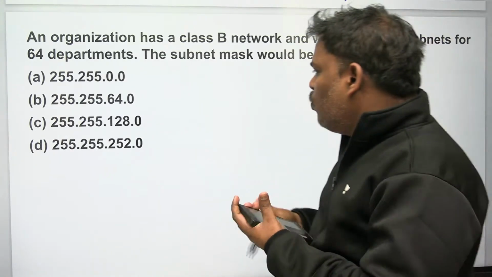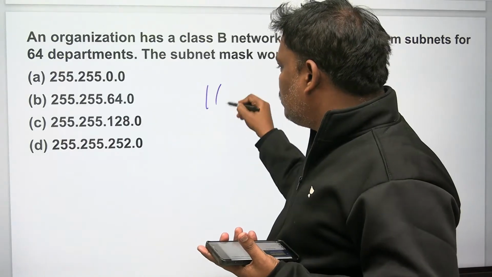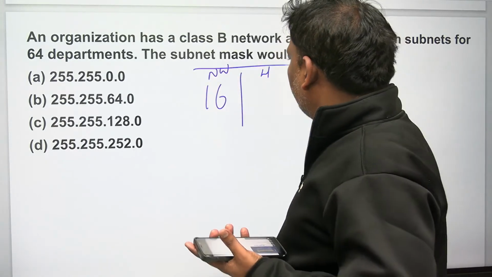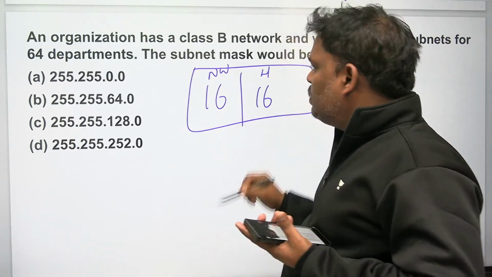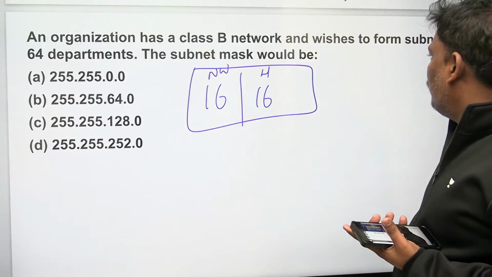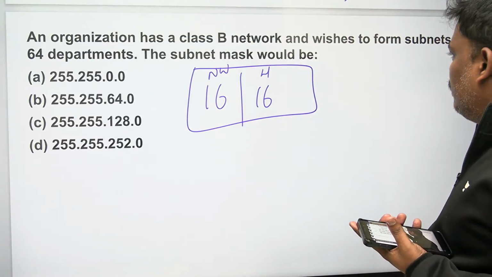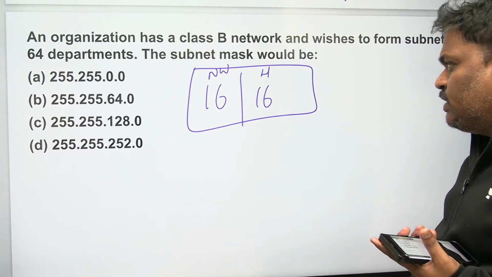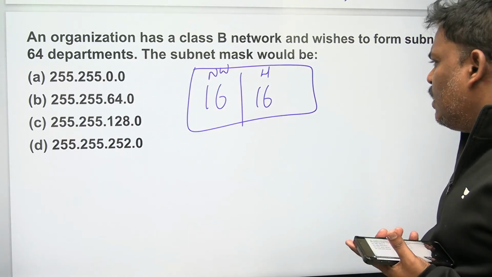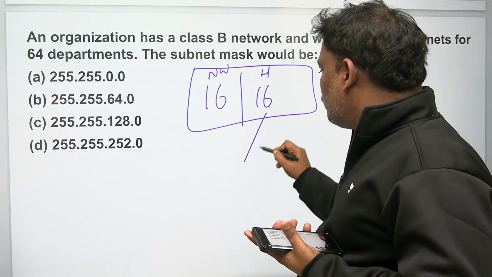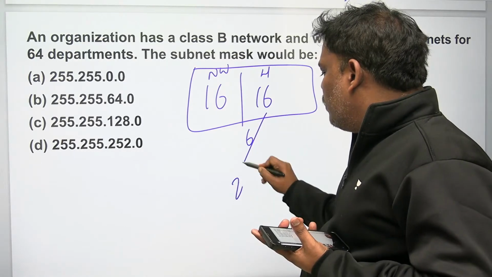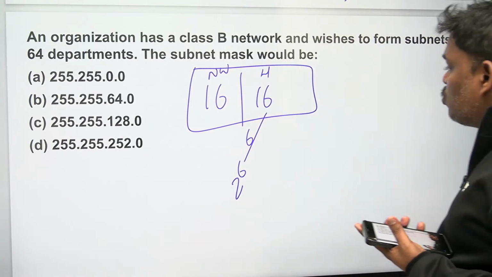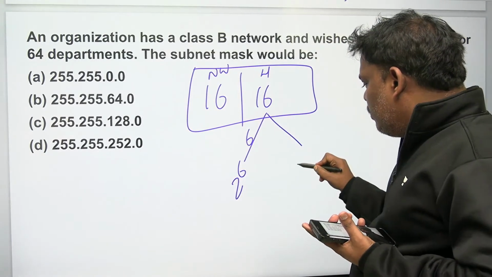Okay, class B means what? 16, 16. Network is 16, host is 16. And it wants to form 64 subnets. Sorry, 64 departments. For 64 we need 6 bits, since 2 power 6 means 64. So 64 departments. The subnet mask would be, I think, from the remaining 10, right?